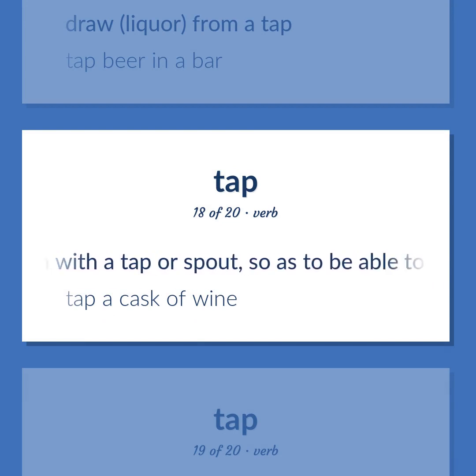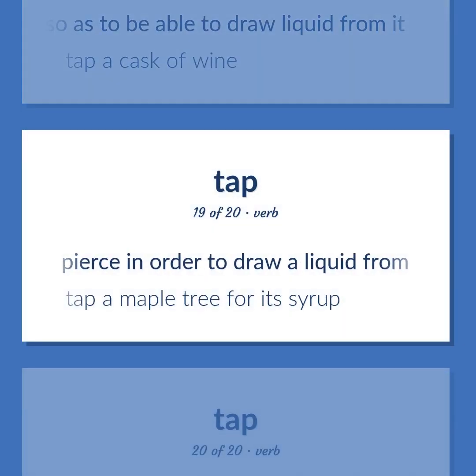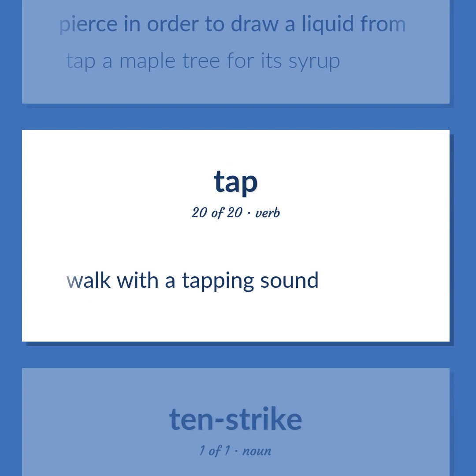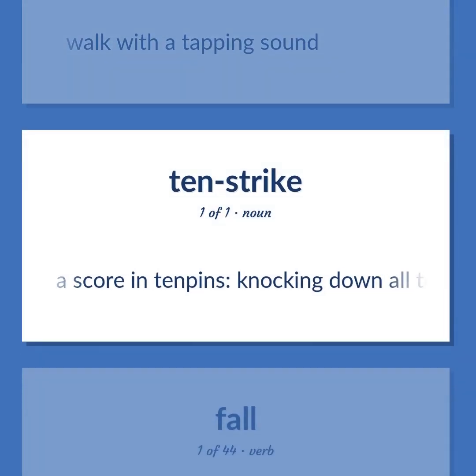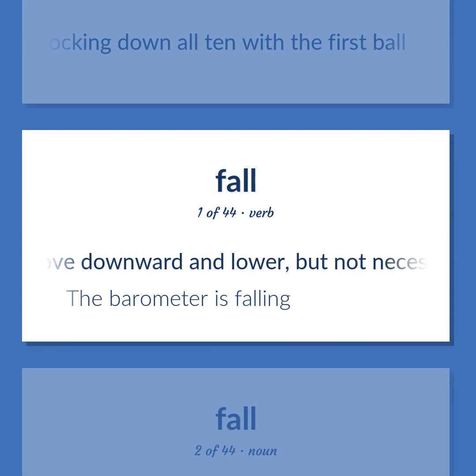Furnish with a tap or spout, so as to be able to draw liquid from it. Tap a cask of wine. Pierce in order to draw a liquid from. Tap a maple tree for its syrup. Walk with a tapping sound. A score in 10 pins, knocking down all 10 with the first ball. Move downward and lower, but not necessarily all the way. The barometer is falling.